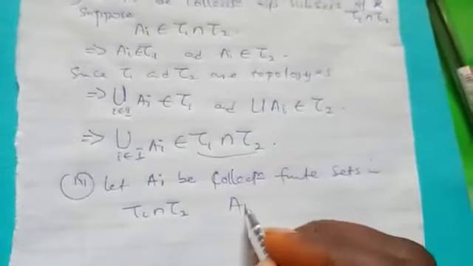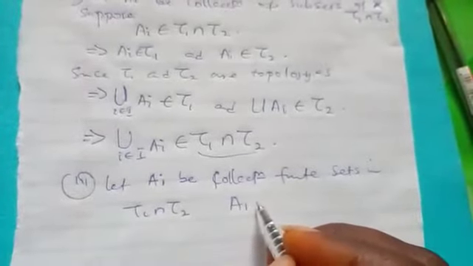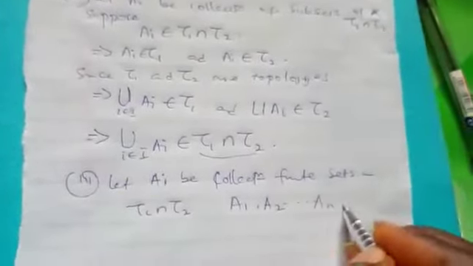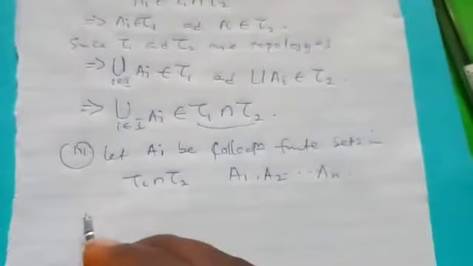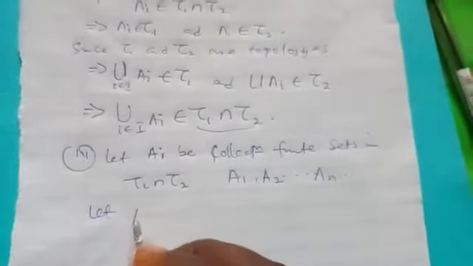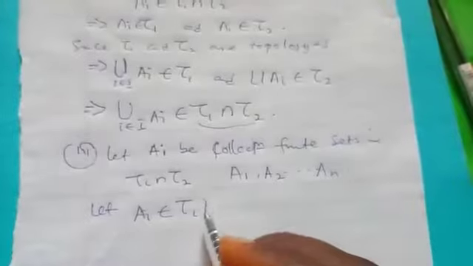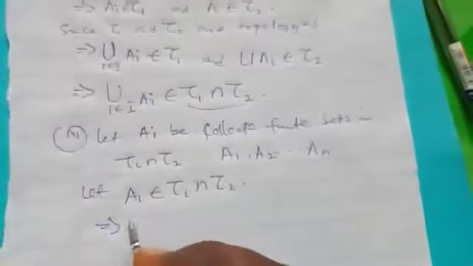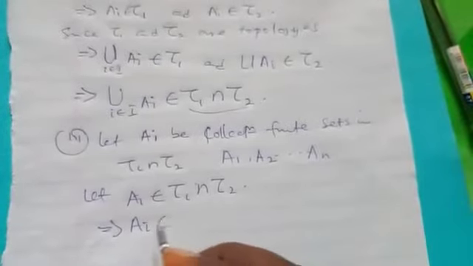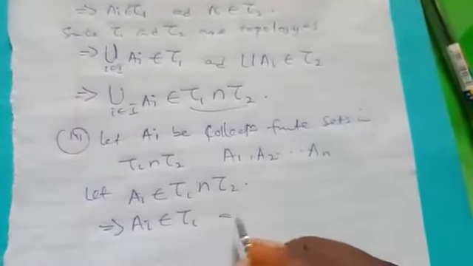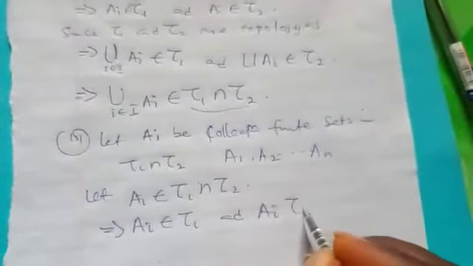What we are saying is that A_i means A_1, A_2 up to A_n. Now let the A_i belong to tau 1 intersection tau 2. As usual, this belongs to tau 1 and A_i belongs to tau 2.